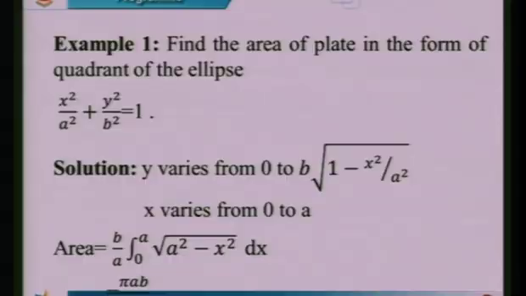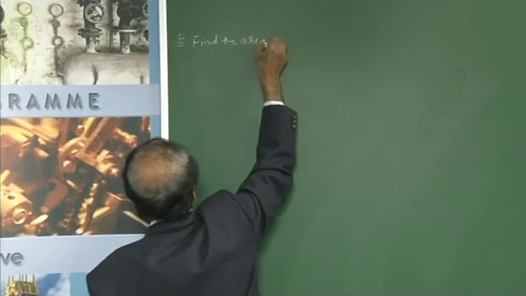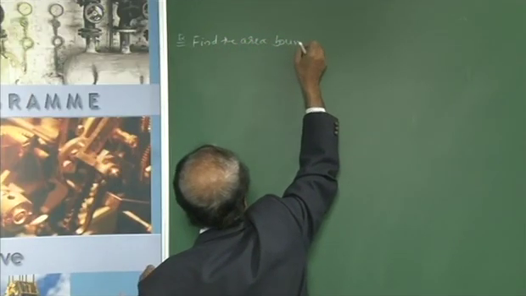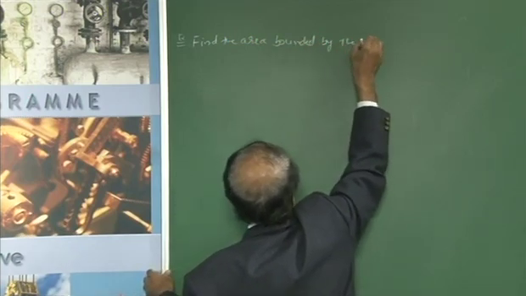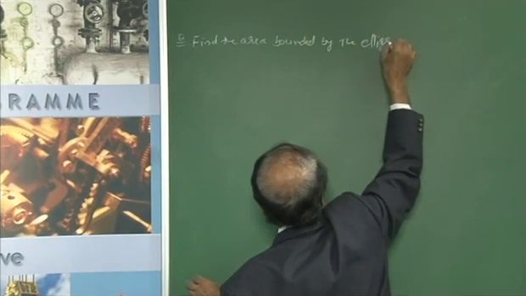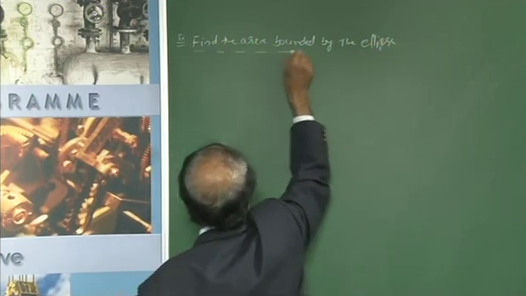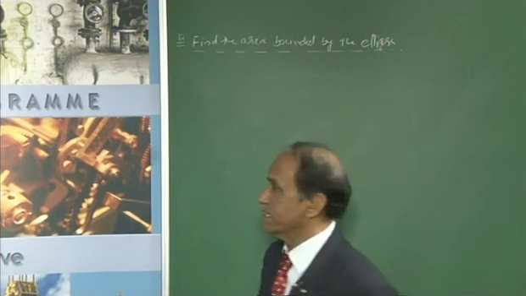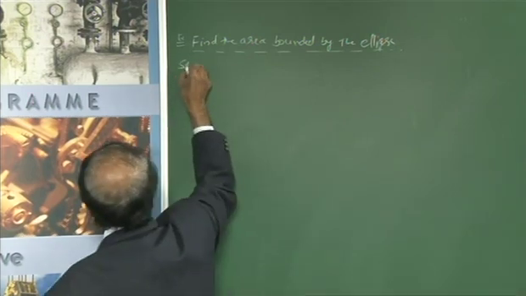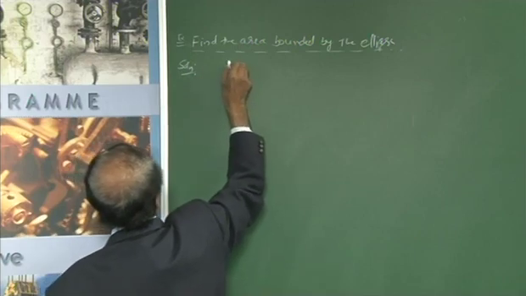Find the area bounded by the ellipse. Already you are familiar, what is the equation of the ellipse? This is your ellipse.